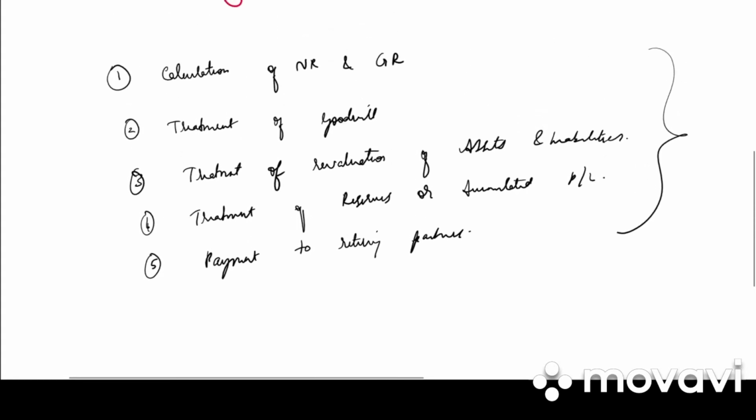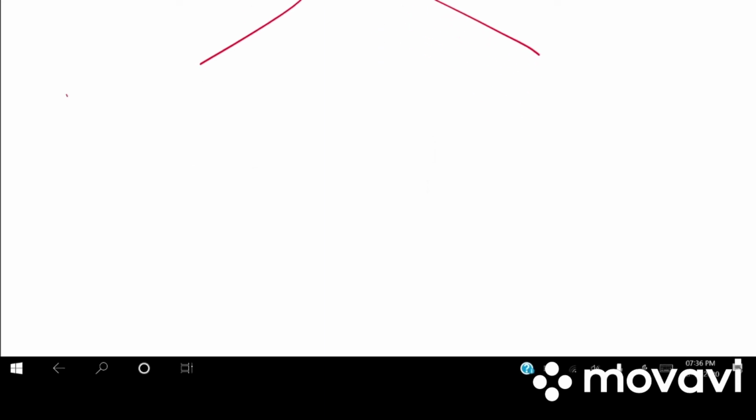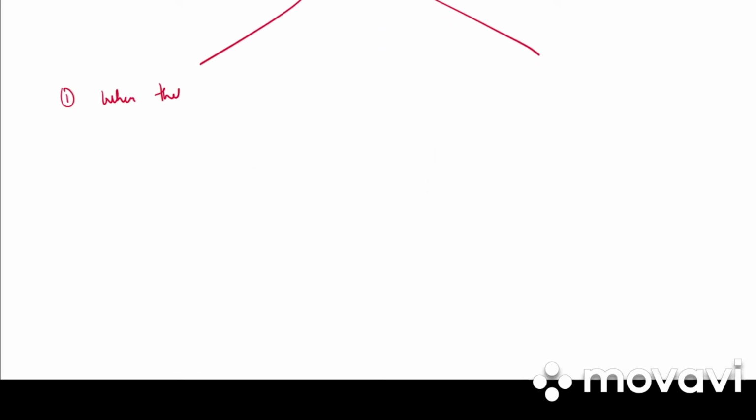So in today's class we would be studying calculation of new ratio and gaining ratio. So whenever a partner is retiring, तो old partners का new ratio change हो जाएगा. So in case of new ratio we will be having two cases. Calculation of new ratio. What will be the two case? Case 1, when there is no information about gain of continuing partners.